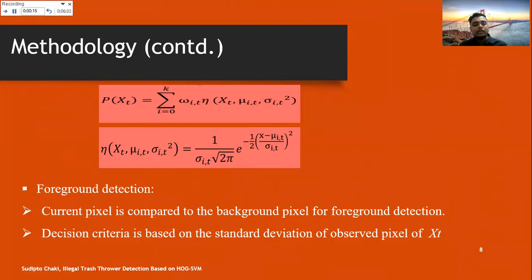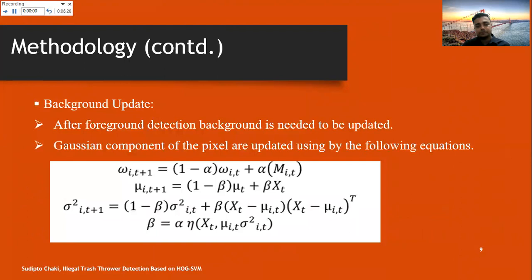So we have compared our current pixel with the previous background pixel, and using this standard deviation, we have set up a threshold level t equal to 2.5. If the threshold level goes higher than 2.5, we have considered that as a foreground part. Then the rest of the parts are considered as background.